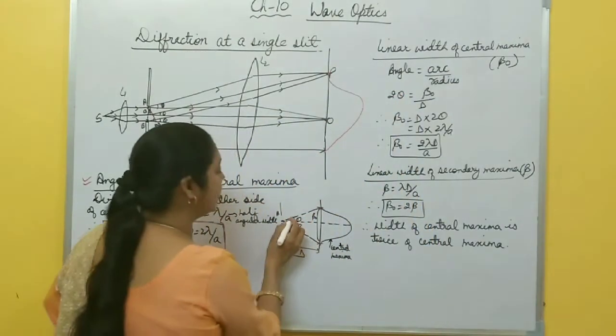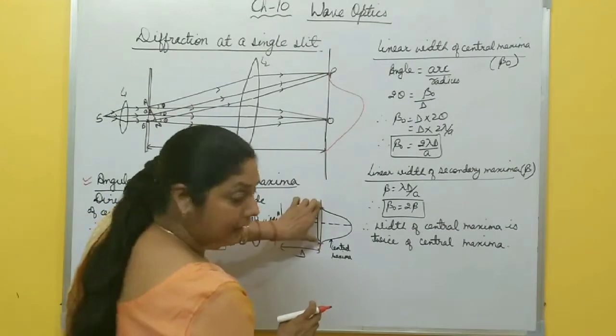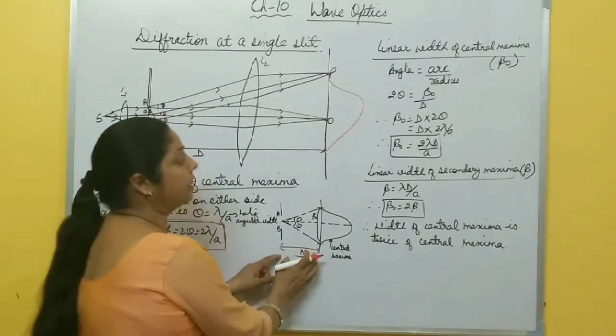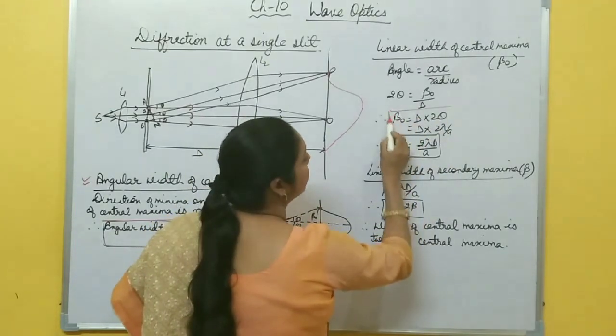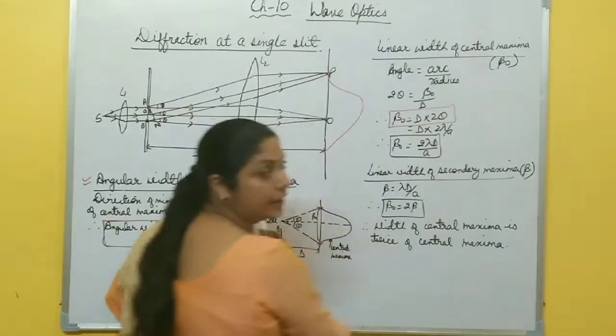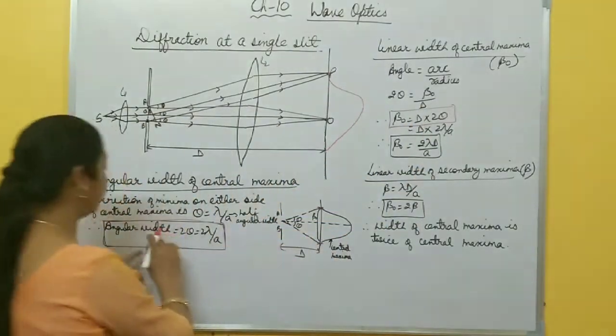So the angle here is 2 theta. Now the arc is this one, beta naught, and the radius is D. So from here beta naught becomes D into 2 theta. This is the formula for linear width of central maxima, D into 2 theta. 2 theta is the angular width.